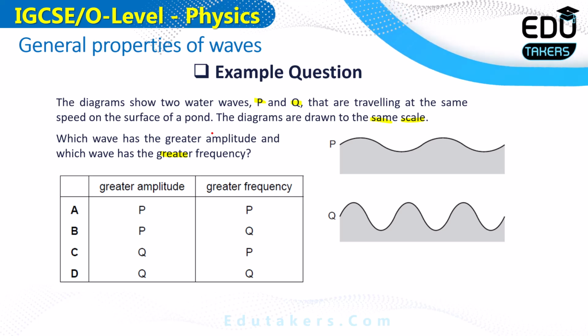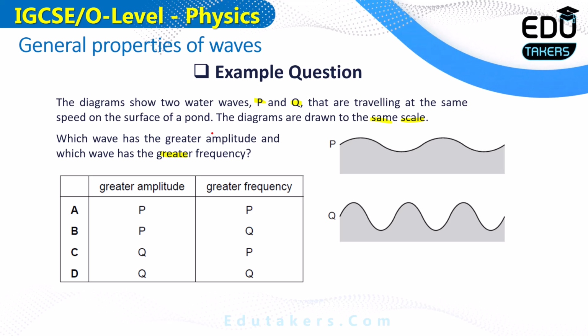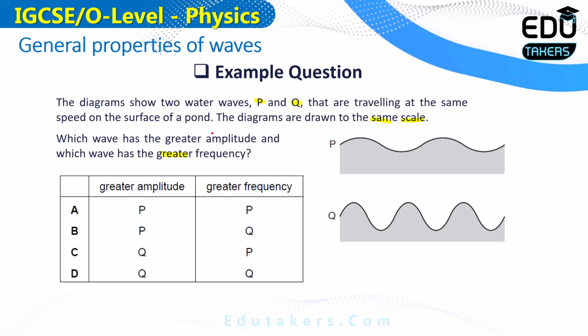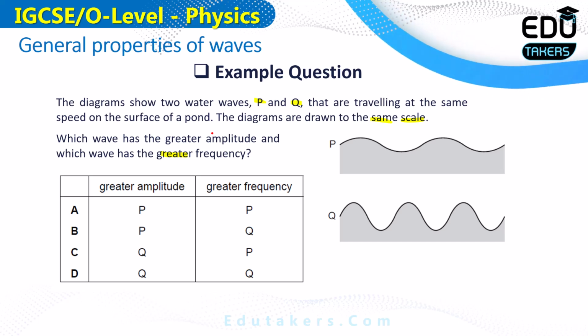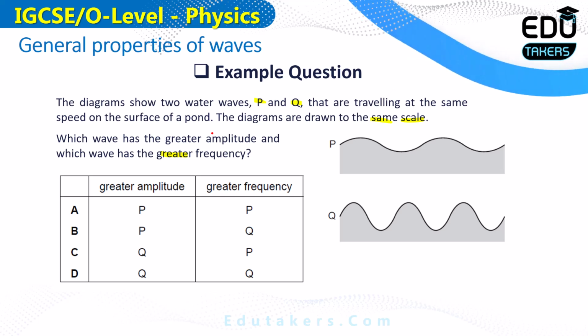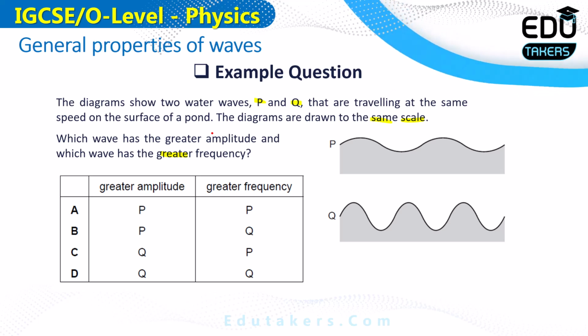So basically in the second wave, there are a total of 3 waves that are passing through the particular point in 1 second. It means that the frequency of the second wave, which is Q, is larger than the frequency of the first wave, which is P, because in P there are only 2 waves. After that we want to see the amplitude. The amplitude of P is smaller than the amplitude of Q.